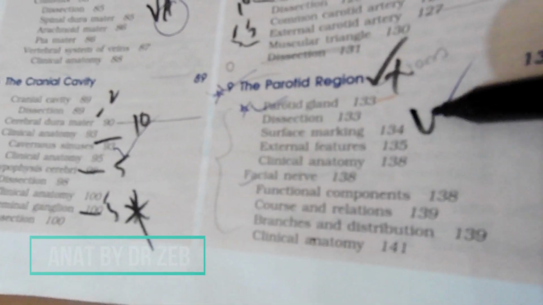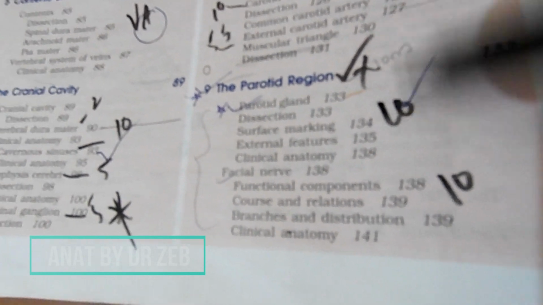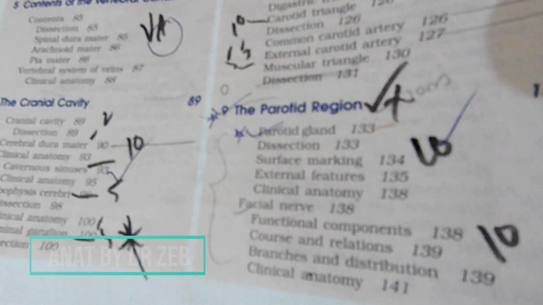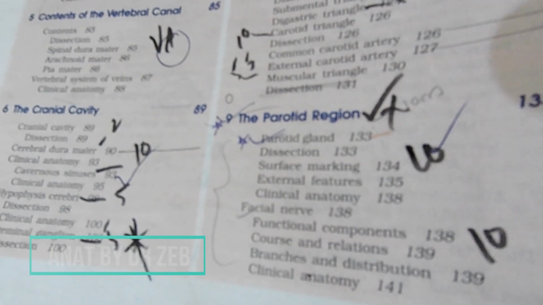Parotid gland, chapter 2, 10 marks. Parotid gland and facial nerve. No leaving anything, nothing doing. Facial nerve, 10 marks. Read everything from the start to the end, applied aspects.